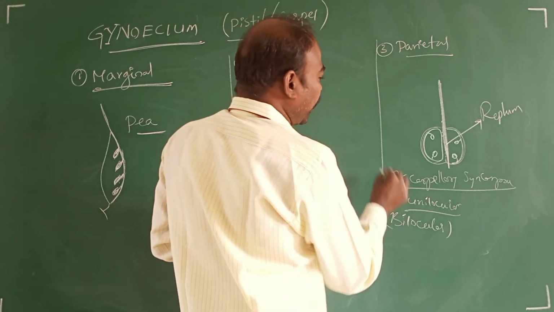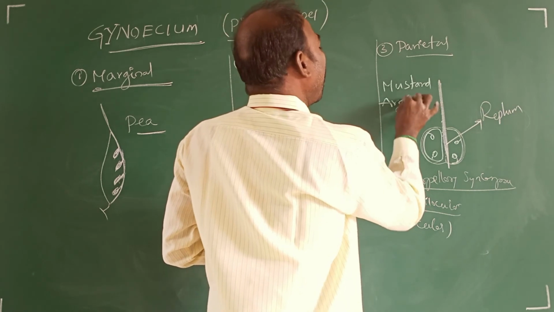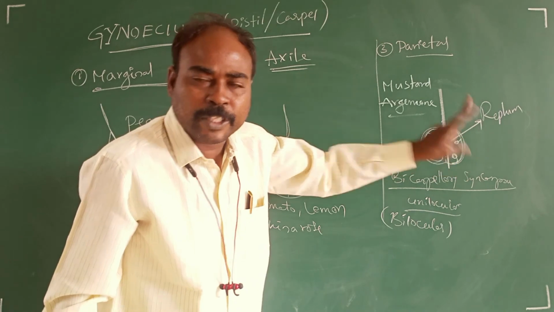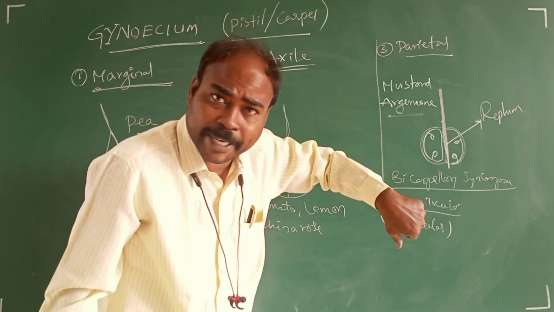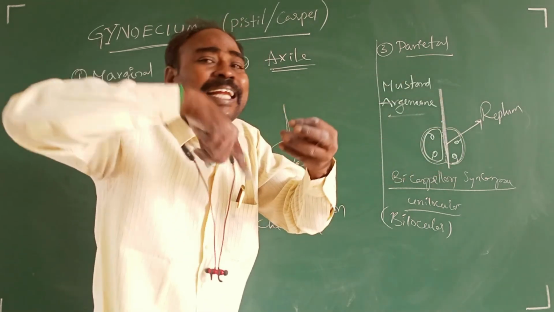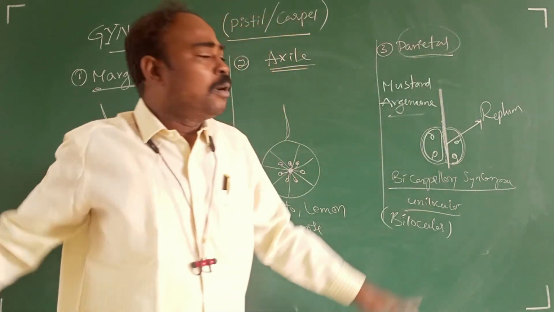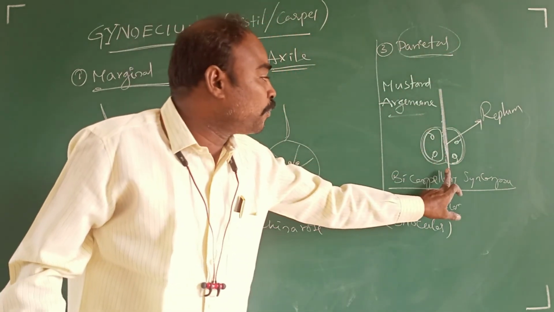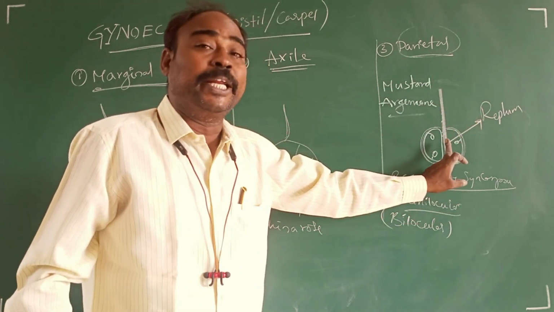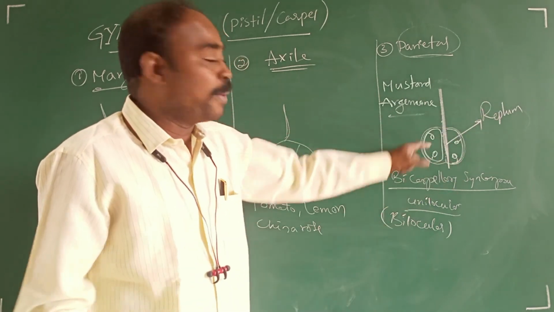Like this, it is found in mustard and argemone. Within the bicarpellary ovary, unilocular gynoecium, the ovules are developed on the inner margins, peripherally. That is called parietal placentation, found in mustard and argemone. Due to formation of false septa, called replum, at maturity these ovules are borne on the replum. Very important.